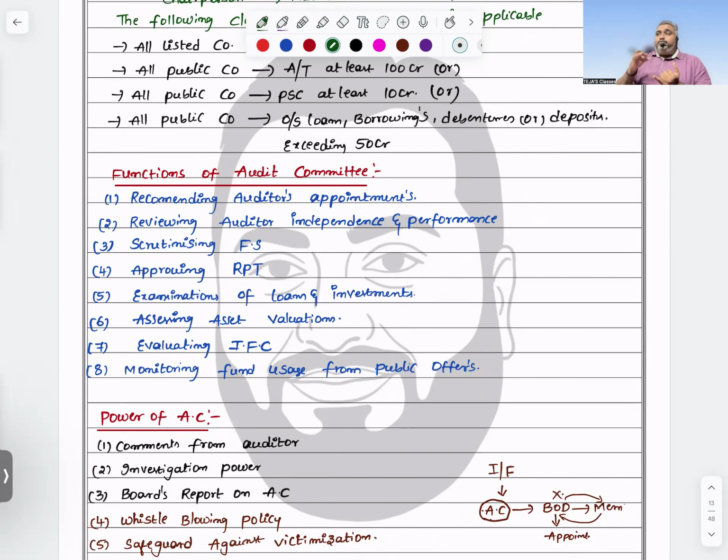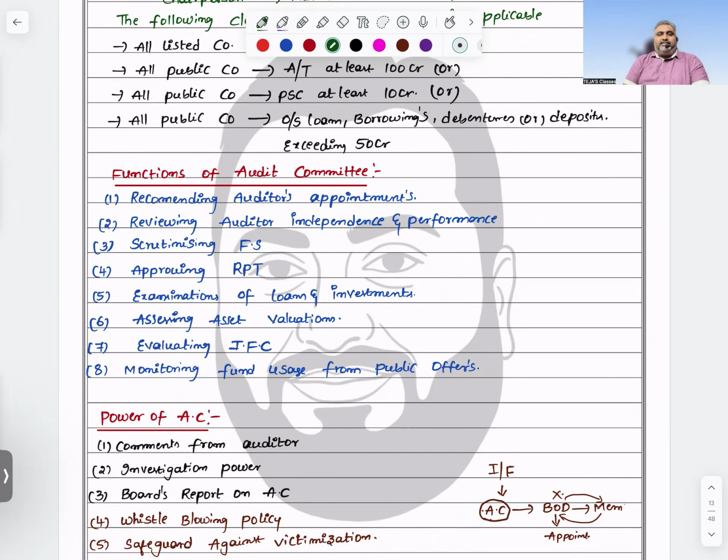That's why they have the right to call you and inquire and discuss with you, whether you are a statutory auditor or an internal auditor. Next, scrutinizing the financial statements and approving related party transactions. This is the greatest work performed by the audit committee. If you want to enter any related party transaction, it should be approved by the audit committee. This is the major important function of Section 177.